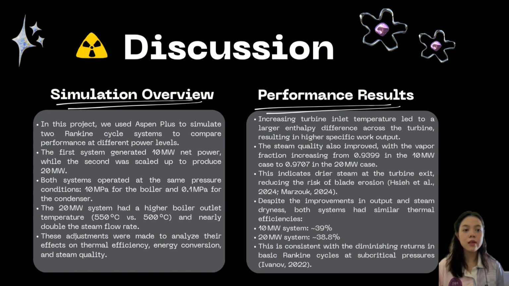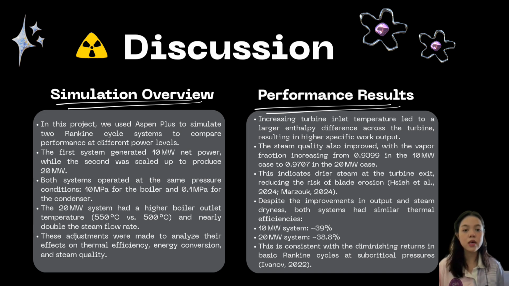These observations align well with the findings of H and Marzok, both from 2024, who emphasized the importance of superheat and dryness in turbine longevity. Despite the improvement in outlet dryness, the overall thermal efficiency of the two systems remained very close, around 39% for the 10 megawatt and 38.8% for the 20 megawatt system. This confirmed that in the supercritical Rankine cycle, increasing the temperature or scale doesn't always yield proportional efficiency gains.